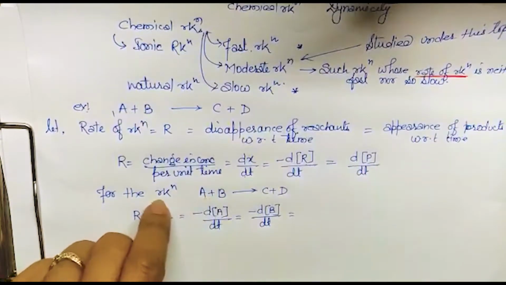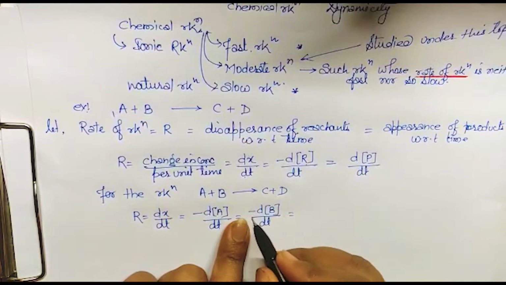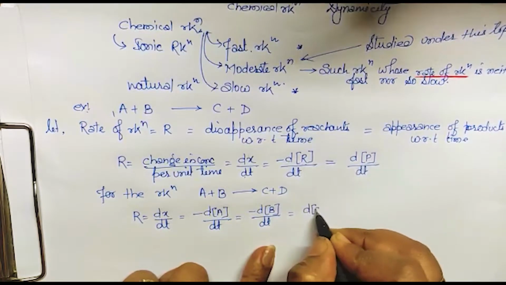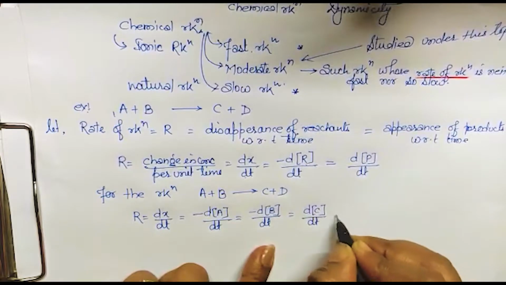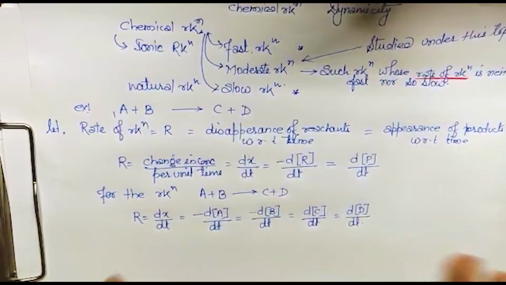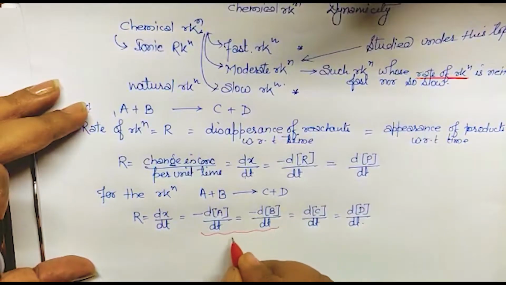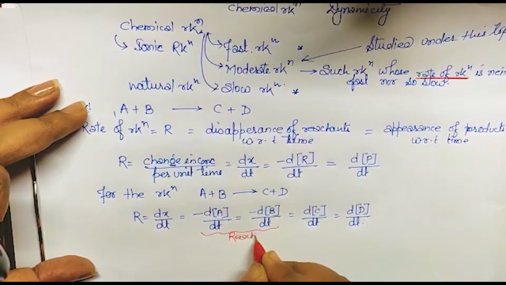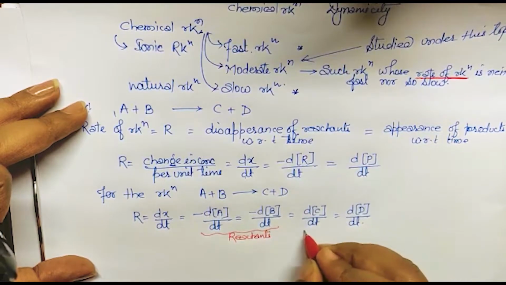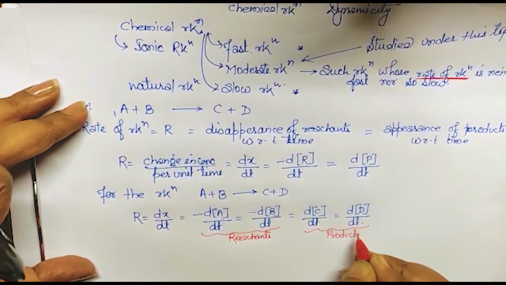Similarly, now reactants are over, so product. So the product is going to form, so here we will not mention the negative sign. We will simply write dC upon dt is equal to dD upon dt. Got it? Any doubt in this? Since these two are reactants, that's why I have mentioned the negative sign. And these two are products, so that's why I have mentioned the positive sign over here.